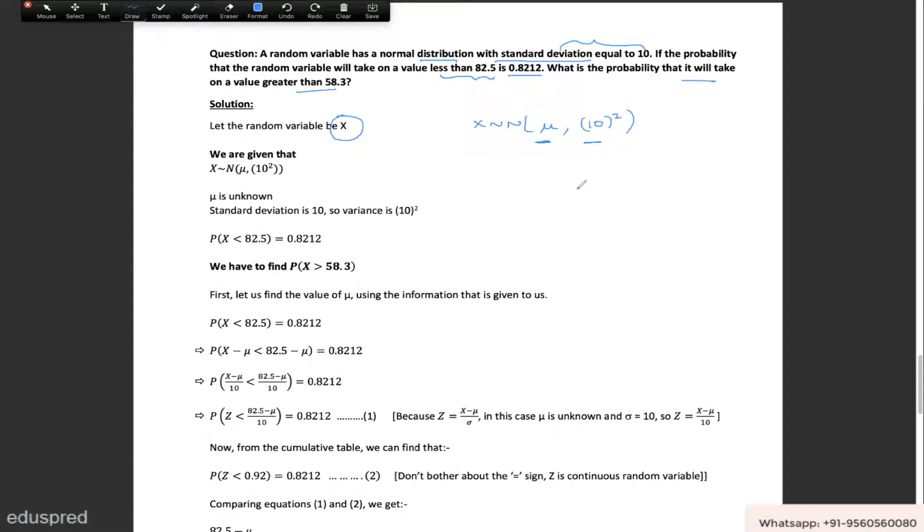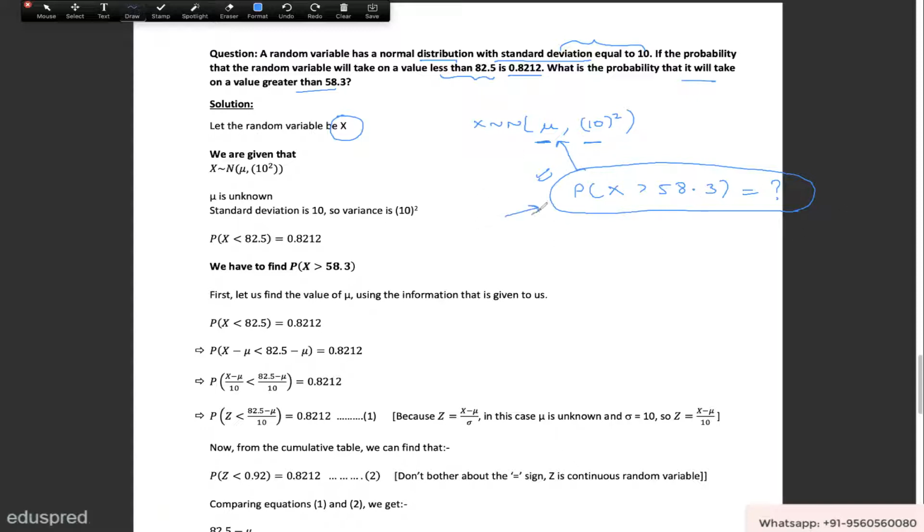Now they are asking us to find the probability that the random variable x will take on a value greater than 58.3. So we have to find the probability that x is greater than 58.3. Now finding this probability looks like a really simple task, but in this question, before you could find this probability, you will first have to figure out the value of mu. Let me explain why that is the case.